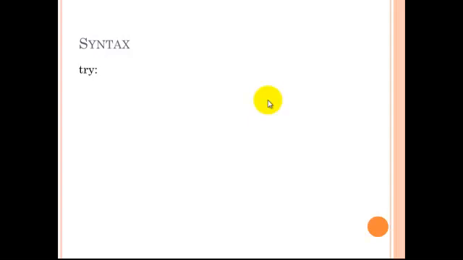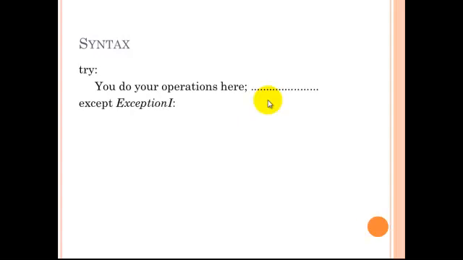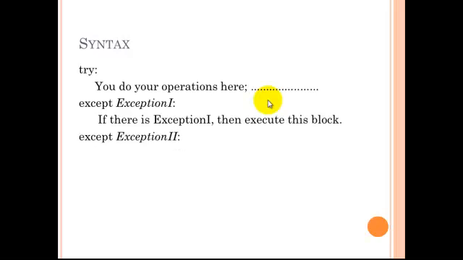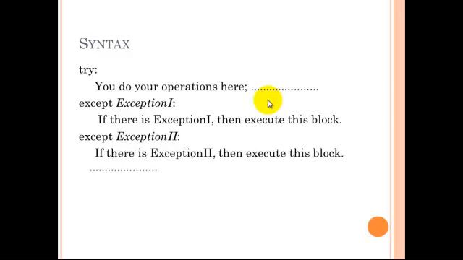Let us find the syntactical approach. We specify the coding operation over the try block. Except is another alternative block that helps you to define an error, identify the error, and this will be caused on failure of try block execution. There can be multiple exceptions, where we can utilize multiple except blocks with individual types of exceptions. Then it may cause the raise of an exception either from except 1 or except 2.